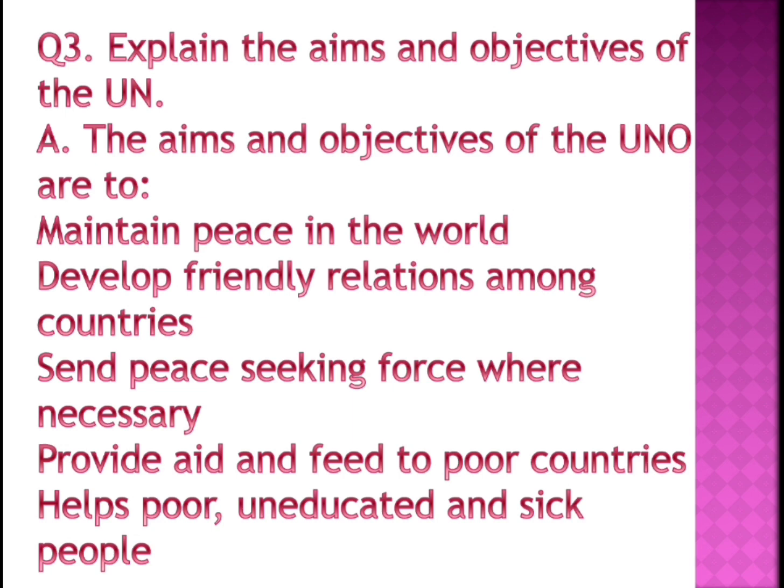To maintain peace, to provide food, education, and medicines for the sick people of poor countries. And also when there is a conflict between two countries, it sends peacekeeping people so that there is no war between those two countries, and it also develops friendly relationships among the countries. Okay, children. Write these question answers in your classwork and please learn them.